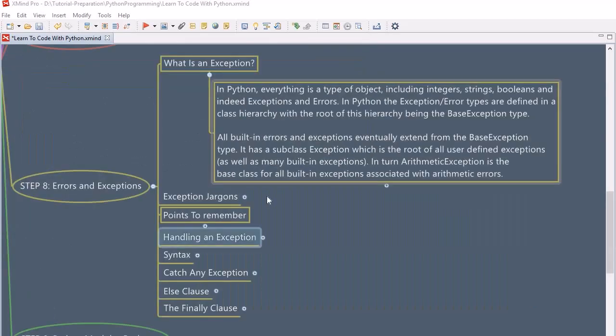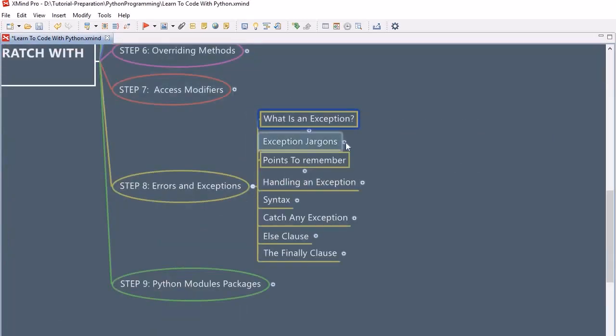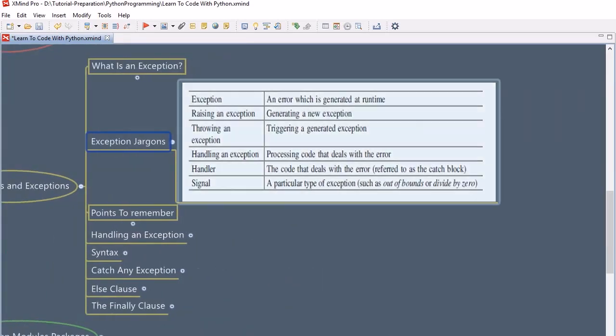The next topic is exception jargon. There are certain words you should remember whenever we are dealing with exceptions. So what is an exception? An error which is generated at runtime. That's it. Raising an exception means you can intentionally generate an exception to write a more robust program. Sometimes we need to raise an exception in certain scenarios during development, so that we can handle those exceptions and write a robust program. If such a scenario happens, you can handle that exception.